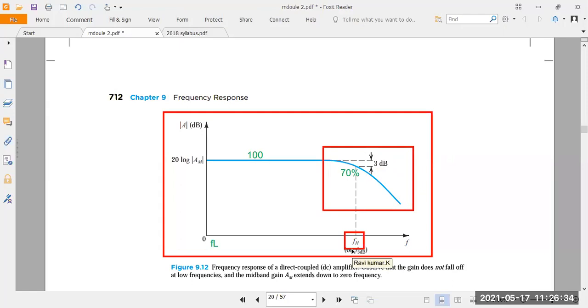The same applies to the lower cutoff frequency: we take 70% of the gain for the calculation. You have to neglect the remaining 30% because there is a bend in the gain curve for both the lower frequency and higher frequency sides. But we are talking about the high frequency. For the high frequency, the gain is falling from maximum to minimum, so there is a loss in the gain. That is 3 dB, which means 30% loss. The remaining 70% you take for the gain calculation.